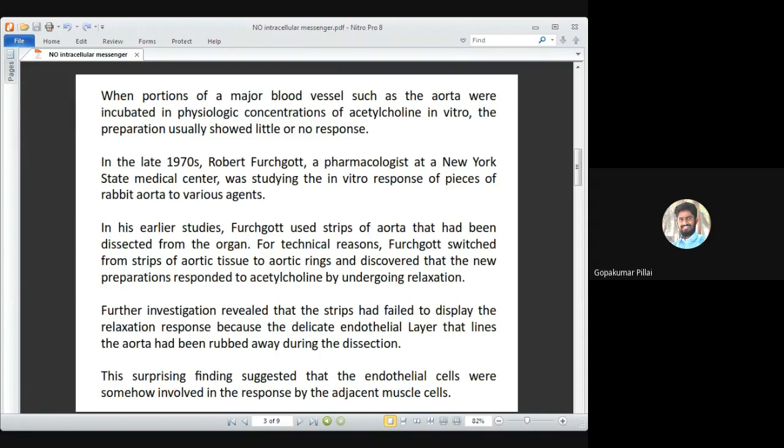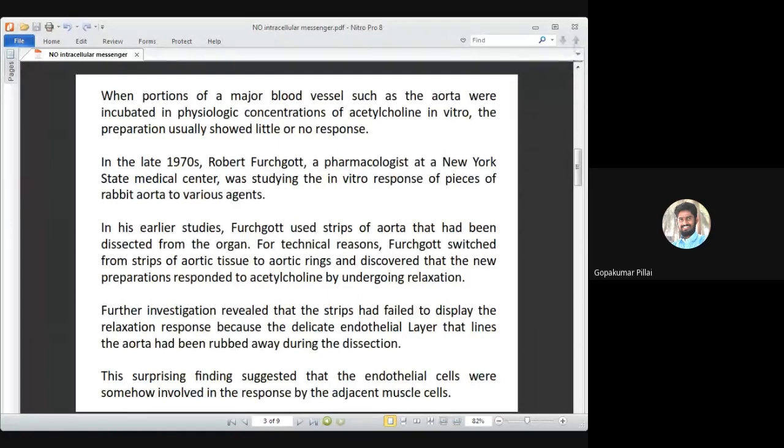But due to some technical difficulties, some technical issues that he was facing, he tried to switch over to aorta rings. So the blood vessel ring was taken. He could take a horizontal section of that particular blood vessel, and a small ring was taken. So initially he was studying with a strip, but due to technical difficulties, he started taking a ring.